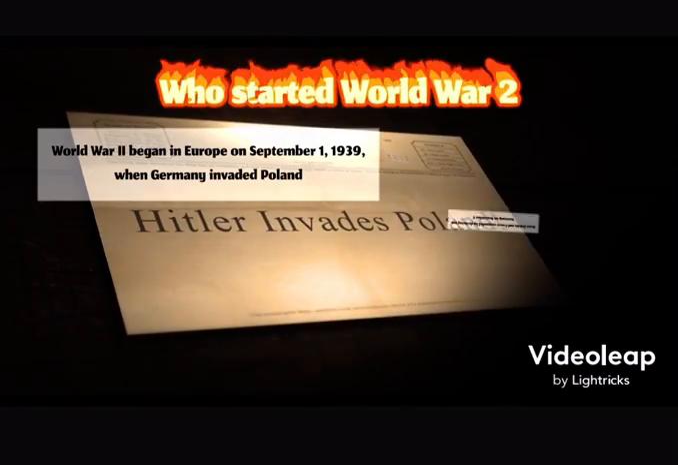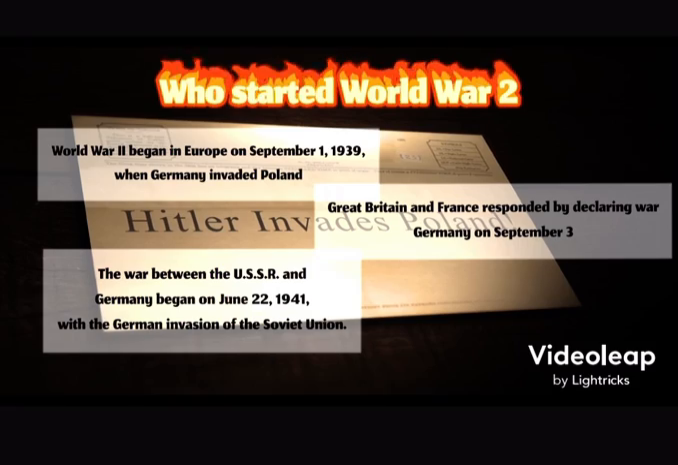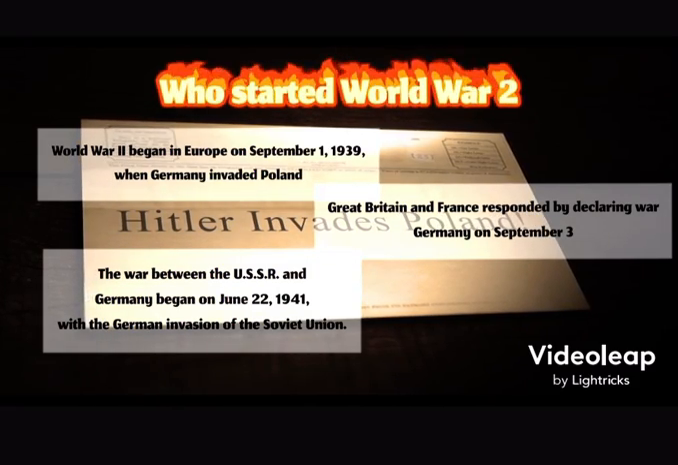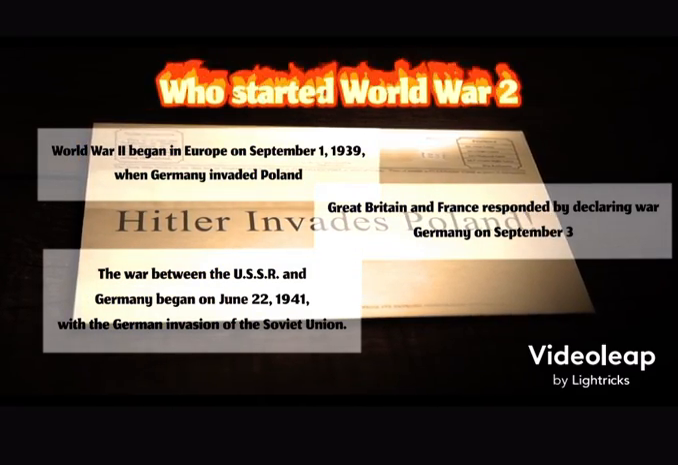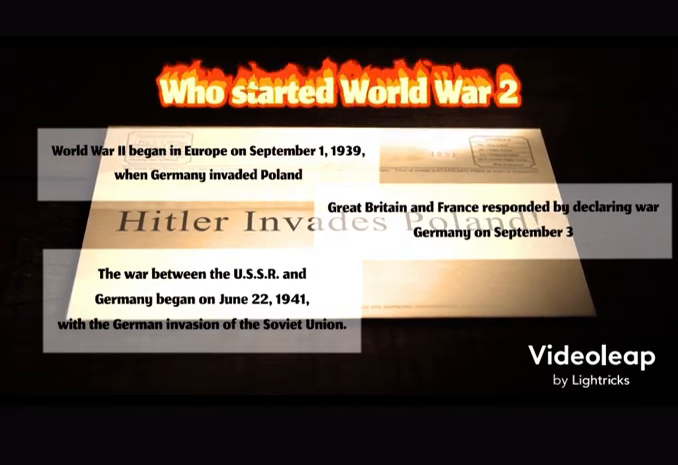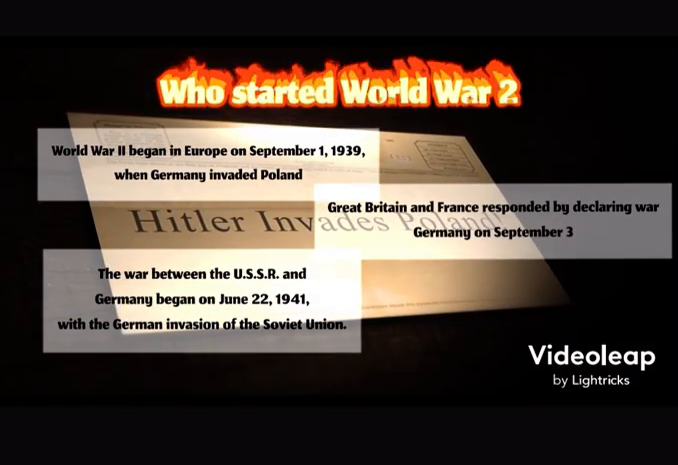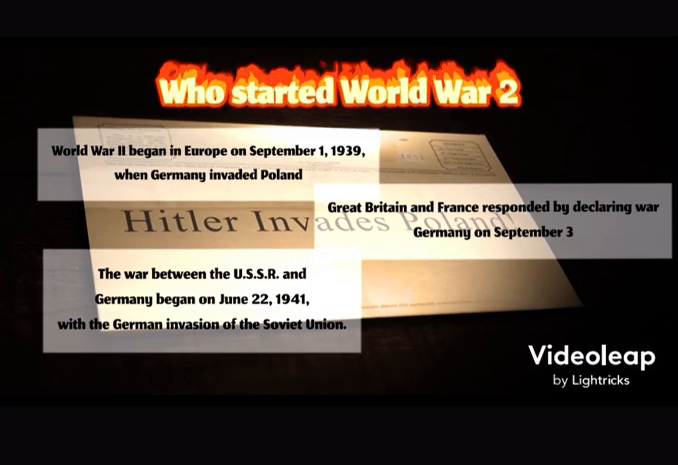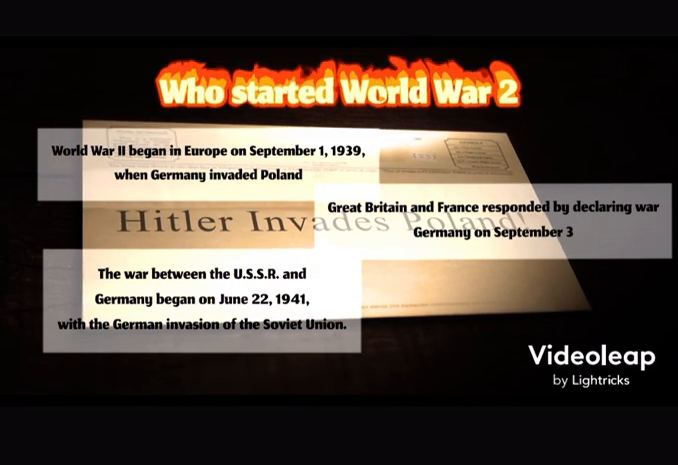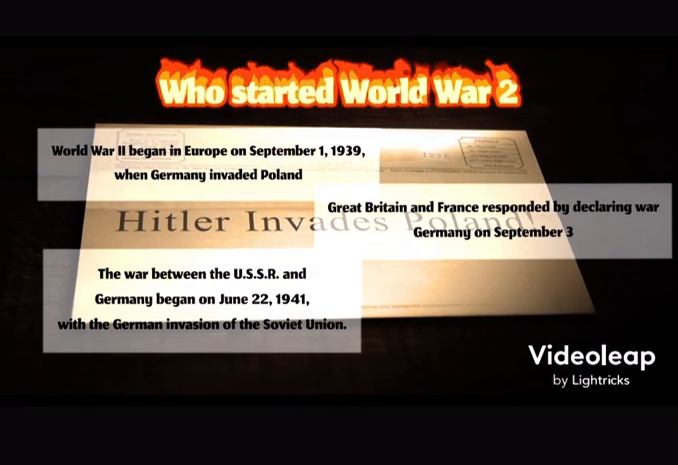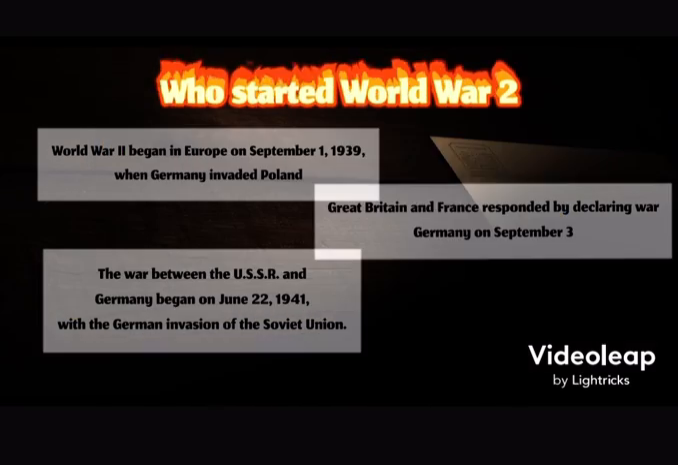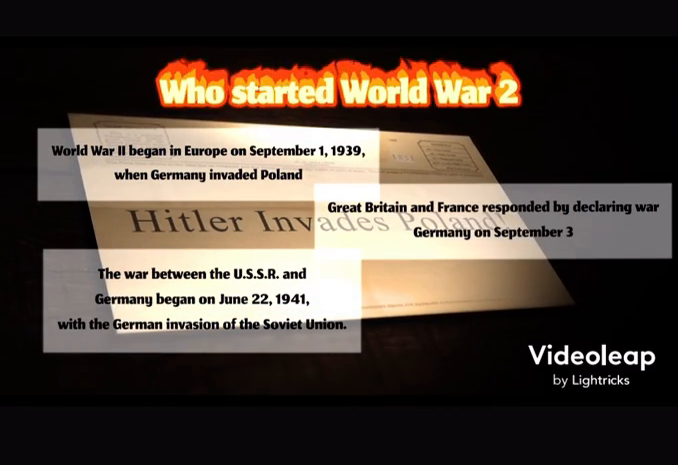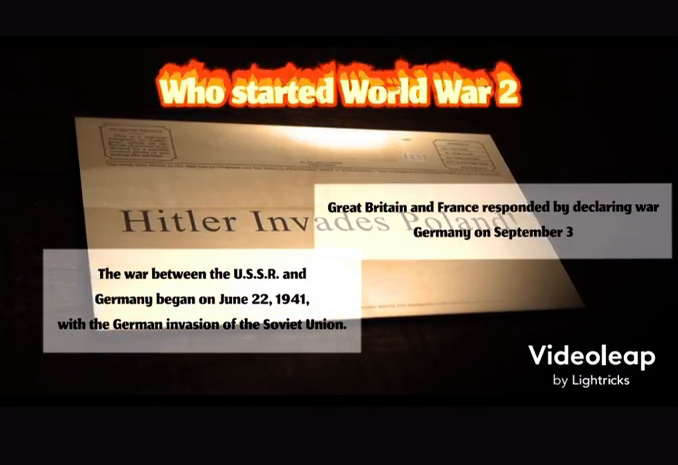Who started the war? World War II began in Europe on September 1, 1939, when Germany invaded Poland. Great Britain and France responded by declaring war on Germany on September 3rd. The war between the USSR and Germany began on June 22, 1941, with the German invasion of the Soviet Union.